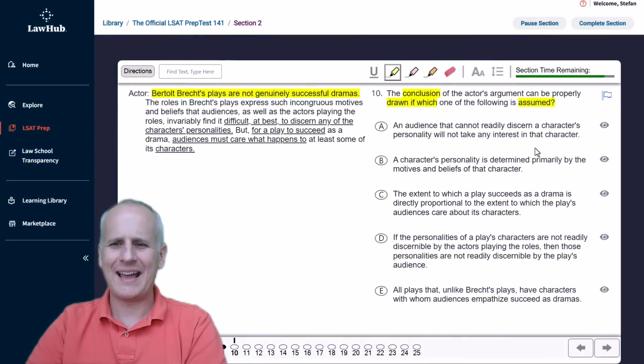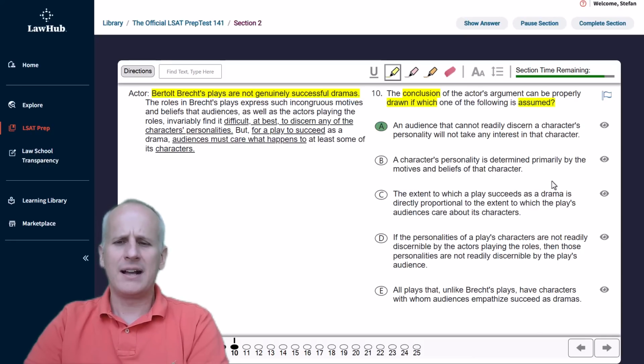An audience that cannot readily discern a character's personality will not take any interest in that character. Well, there we go. That seems pretty good. So if you've got that prediction up front, it can really expedite your evaluation of the answer choices. But for the purposes of this video, we will go through B through E just to make sure that they are each wrong for a defined reason.